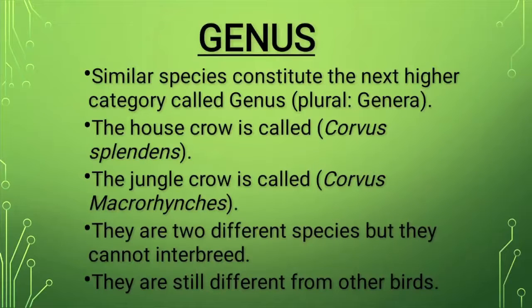They are two different species, hence they cannot interbreed. So they are grouped into different species, that is macrorhynchos and splendens. But since they have the same characteristics and are different from other birds, they are grouped together in the same genus, and that is known as Corvus. These are two different species and they cannot interbreed amongst themselves to produce offsprings.